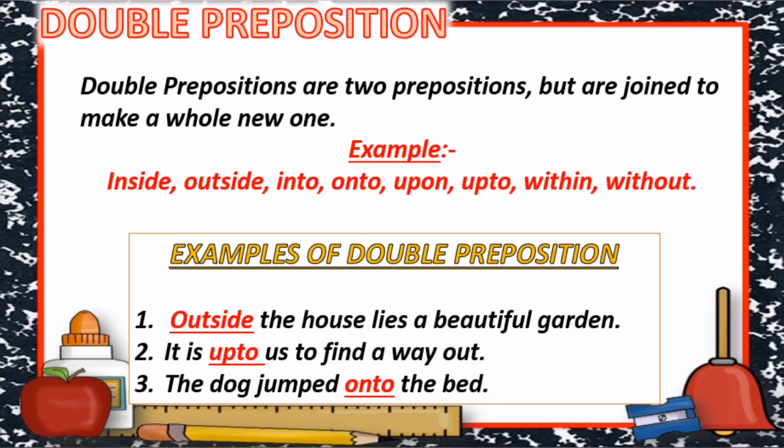Look at some examples of double prepositions. First is outside the house lies a beautiful garden. So outside is the double preposition. Next, it is up to us to find a way out. So up to is the double preposition. Next, the dog jumped onto the bed. So onto is the double preposition.